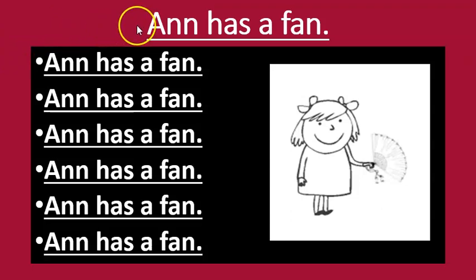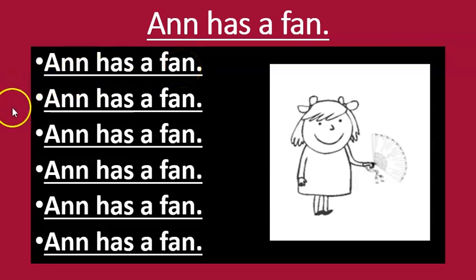Now, follow the cursor and you're going to repeat after me. Here we go. Read with me. Ann has a fan. Let's come down here. Let's read the sentence again. Ready? Here we go. Ann has a fan.